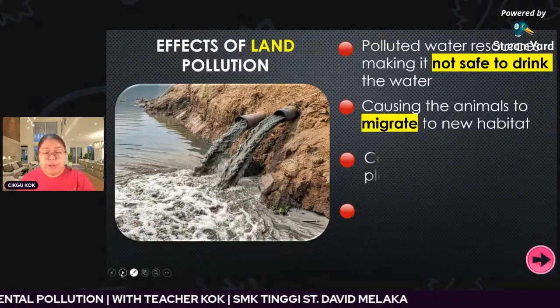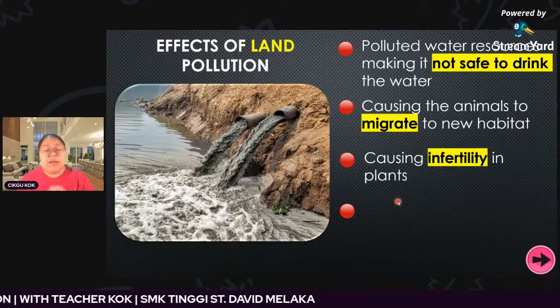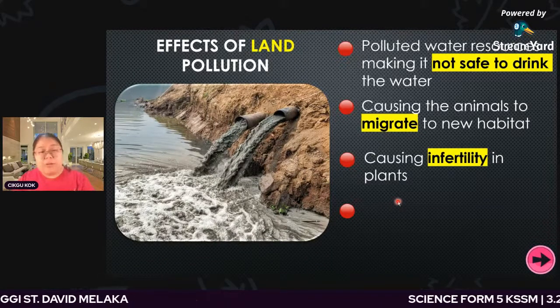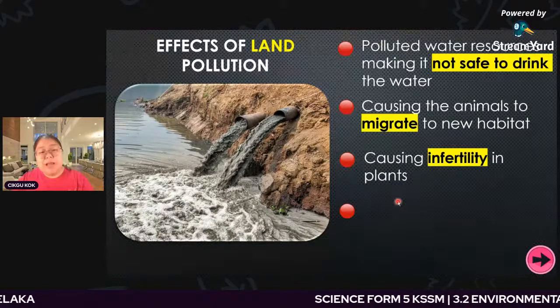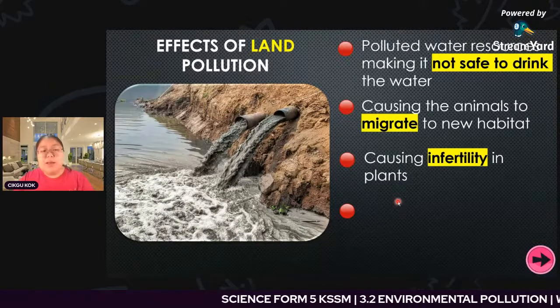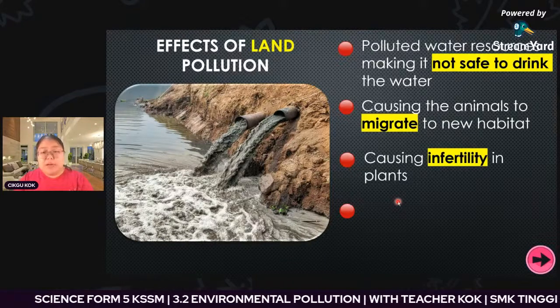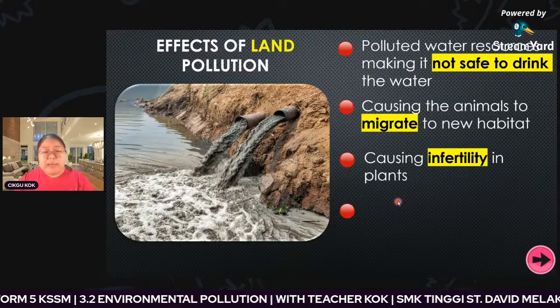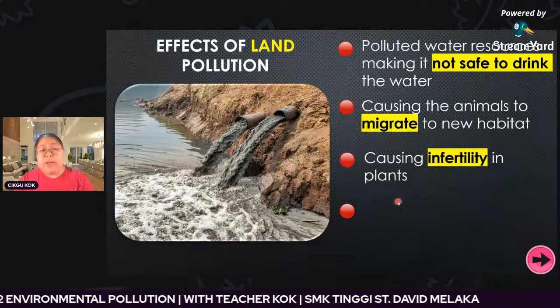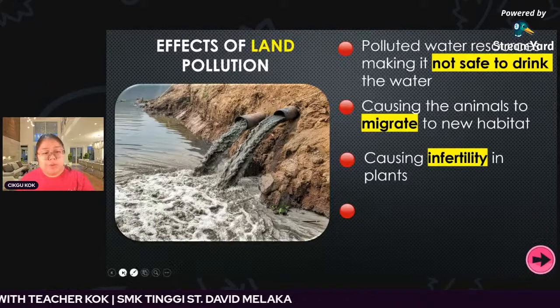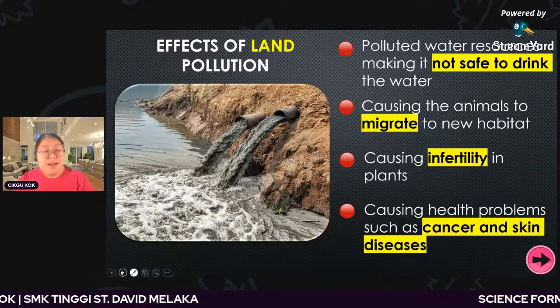Okay, number three is about the plants, causing infertility in the plants. That means the plants cannot grow well. So the farmers cannot get a good income, because the infertile plants cannot grow well. Okay, causing the effect. The last one should be causing health problems.